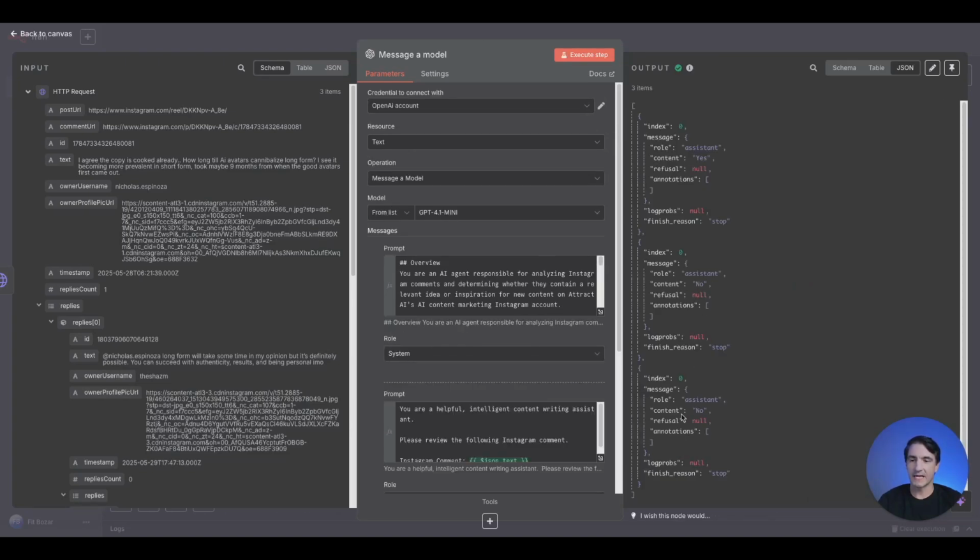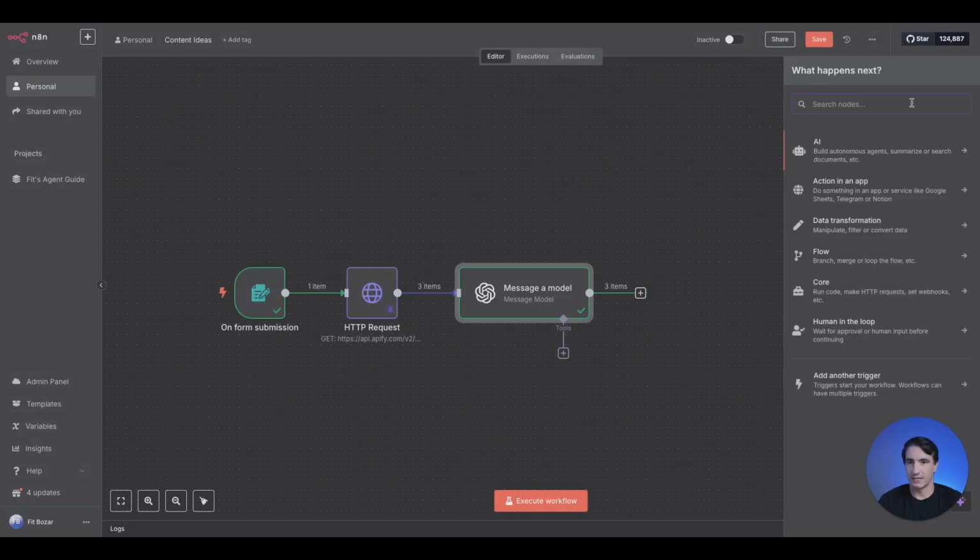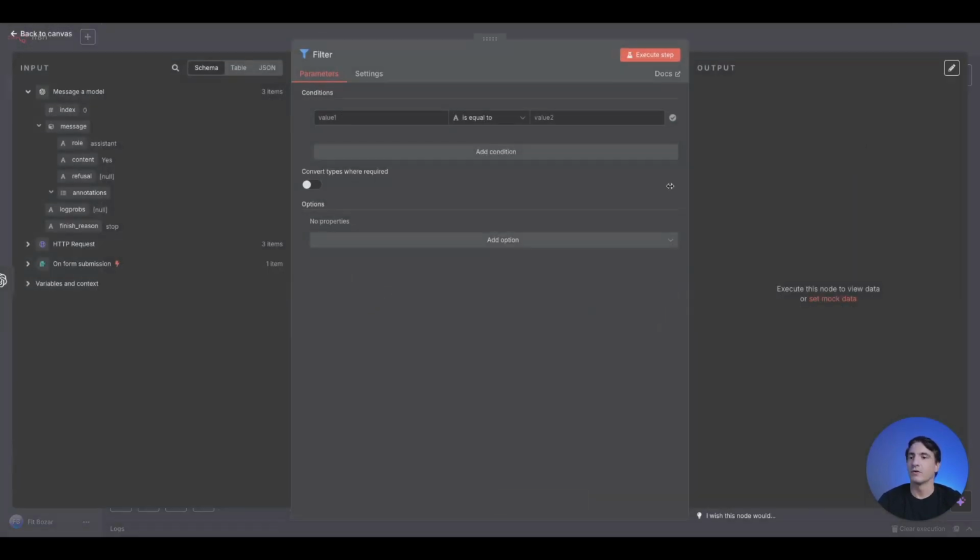We have results, and 2 of them did not meet our criteria and 1 did. So we have content yes here, we have content no for these 2. The next node we can go ahead and add then is a filter node. Why are we doing this? To filter the content that has passed our criteria.